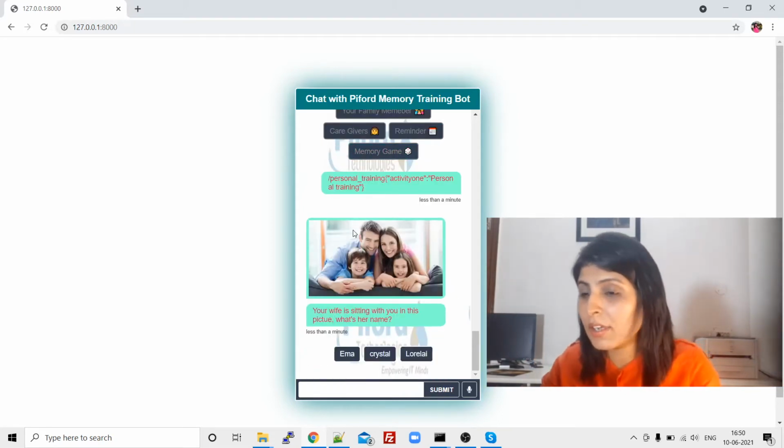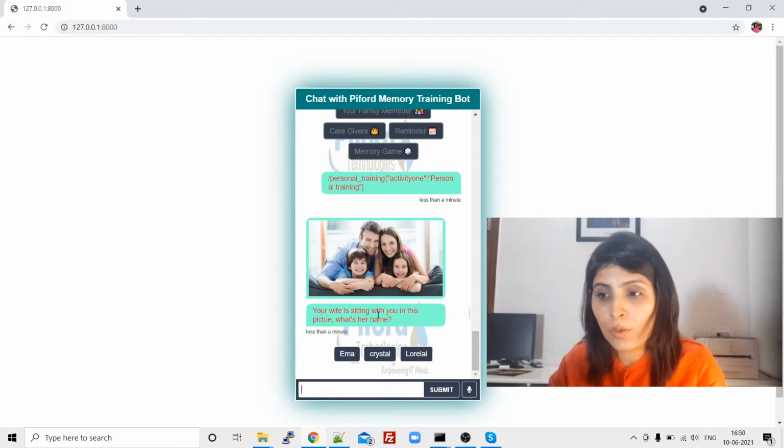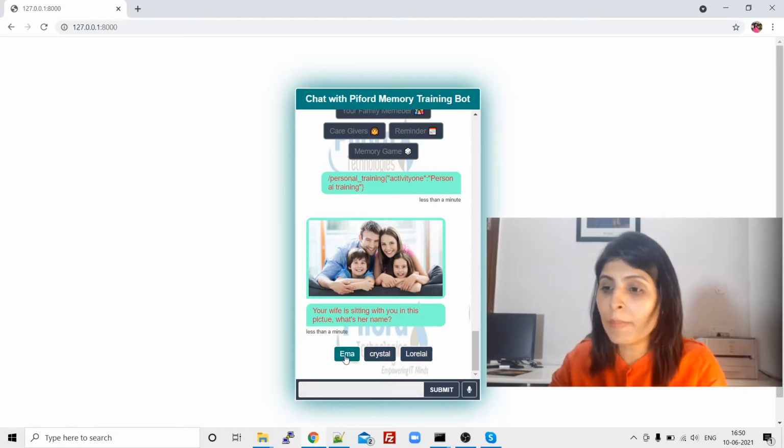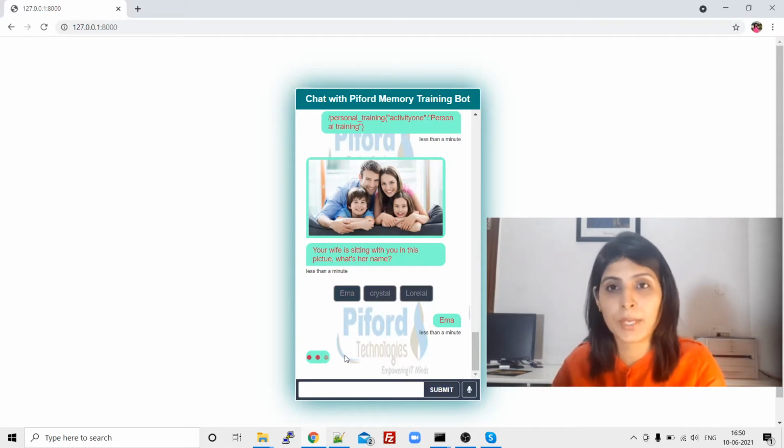So let's say this is the image the chatbot is showing to that person, and this is what the chatbot is saying: your wife is sitting with you in this picture, what's her name? And these are the 3 options we have given to that patient. So let's say the patient selected this name, okay?